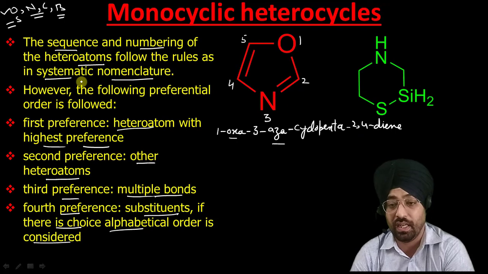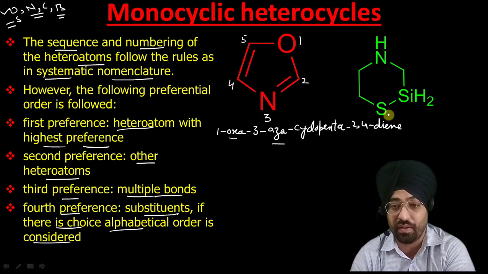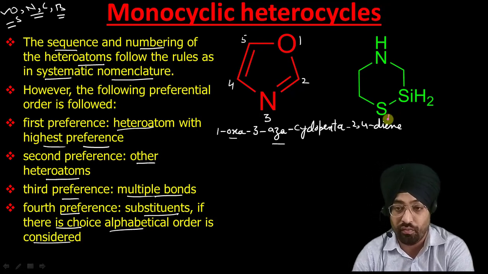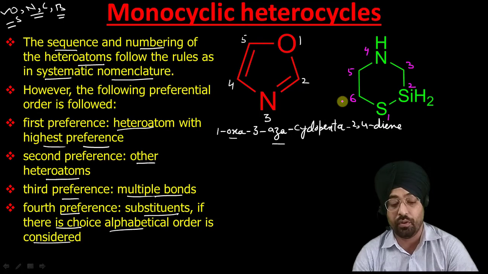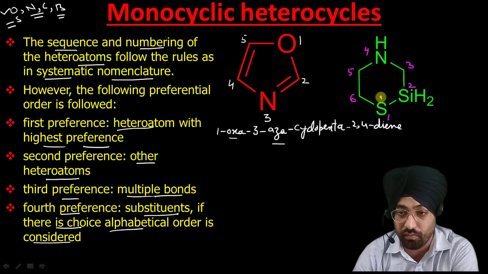Now similarly here, it is a very interesting example. Out of sulfur, nitrogen and silicon, sulfur has the highest preference, so the numbering will start from sulfur: 1, 2, 3, 4, 5, 6. There is another possibility by which we can number this compound. I will discuss these two possibilities: 1, 2, 3, 4, 5 and 6.